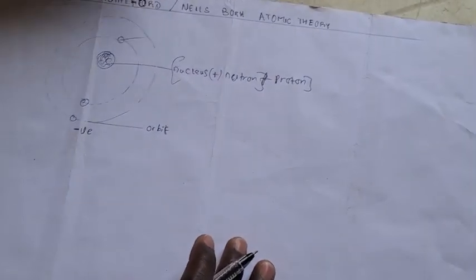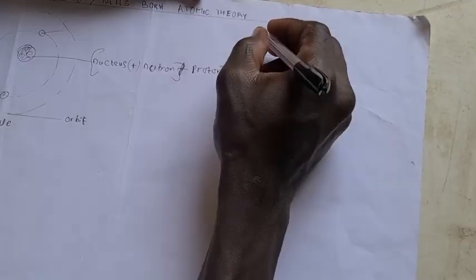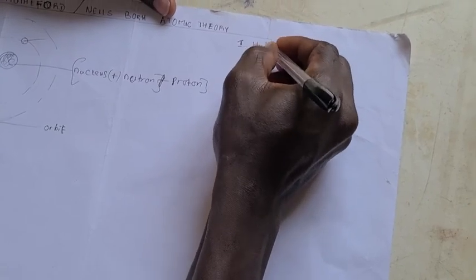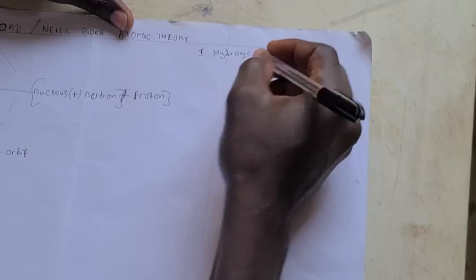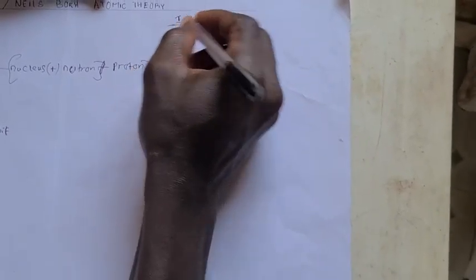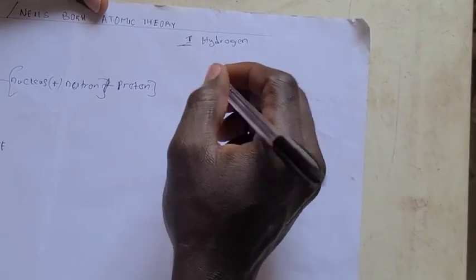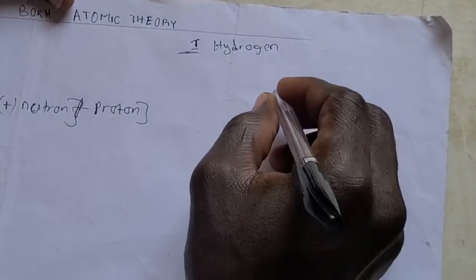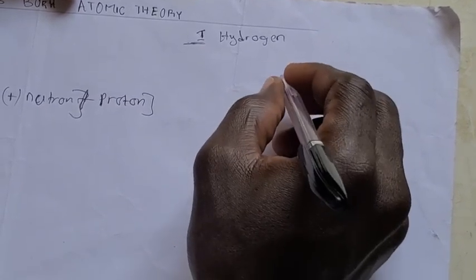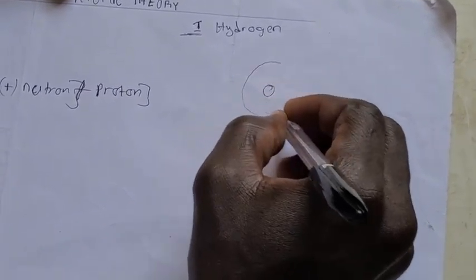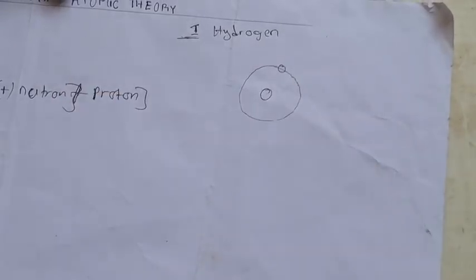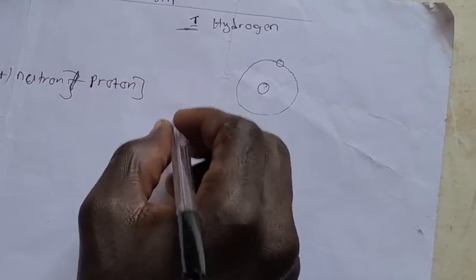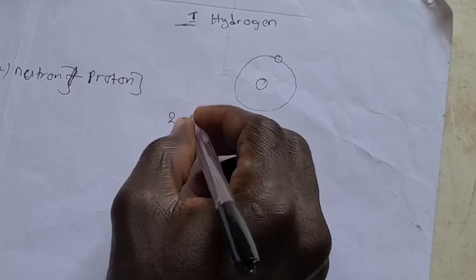Now let's see how we can draw the structure. The first element we have on the periodic table is hydrogen. Hydrogen has just one electron. So we draw a normal circle, any size you want. It doesn't necessarily matter the size. Then you draw a circle around it, then you put one electron. This is the structure of hydrogen. Now the next atom we have is helium.